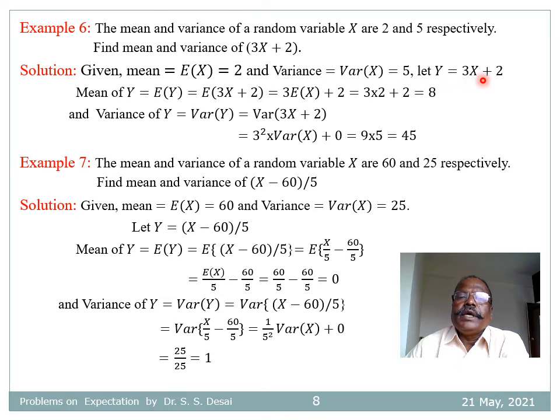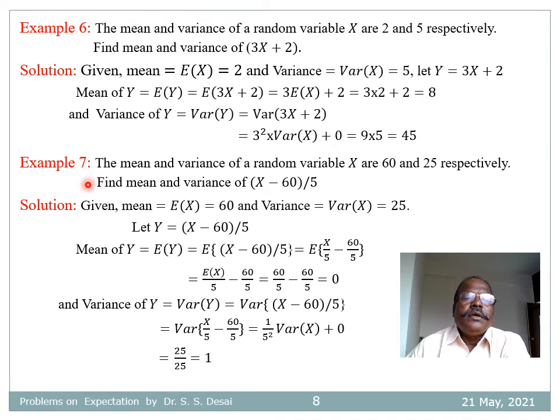Let y equal to 3x plus 2. Then mean of y equal to expectation of 3x plus 2 equal to 3 into expectation of x plus 2, 3 into 2 plus 2 equal to 8. And variance of y equal to variance of 3x plus 2, that is equal to 3 square variance of x equal to 9 into 5, that is equal to 45.